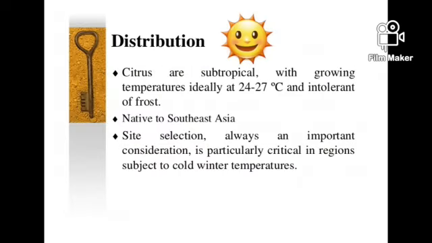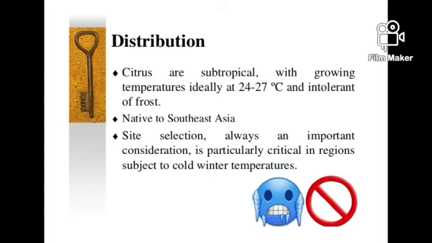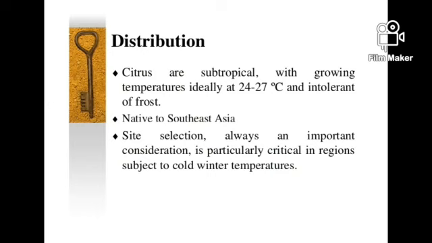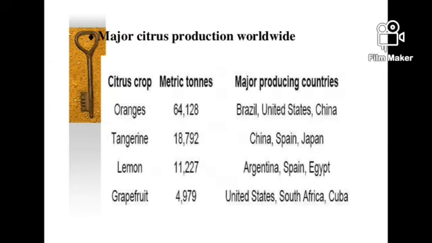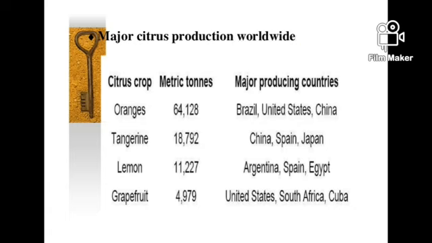Citrus are subtropical, with growing temperatures ideally at 24 to 27 degrees Celsius, and intolerant of frost. Native to Southeast Asia, site selection is always an important consideration and is particularly critical in regions subjected to cold winter temperatures. As visible on the screen, major citrus production worldwide includes oranges, which are grown in Brazil, United States, and China; tangerine in China, Spain, and Japan; lemon in Argentina, Spain, and Egypt; and grapefruit in United States, South Africa, and Cuba. The quantity in which they are grown is also shown in metric tons.